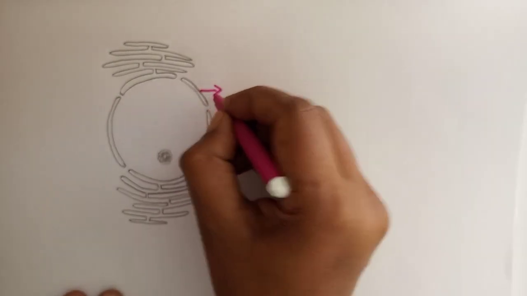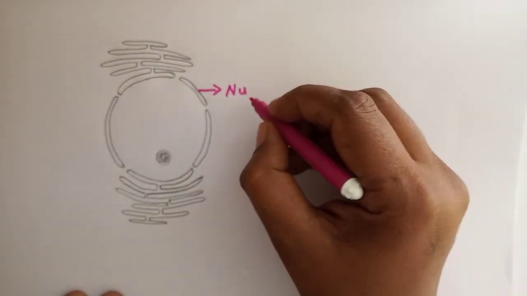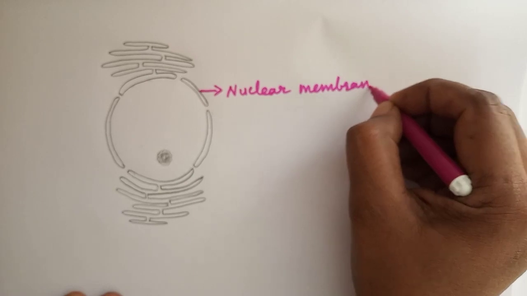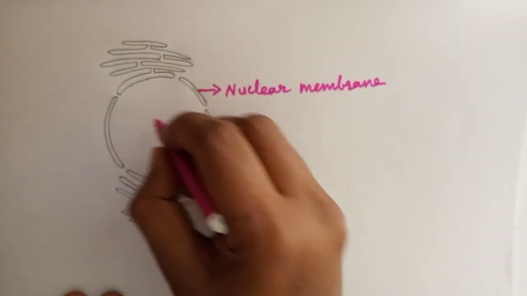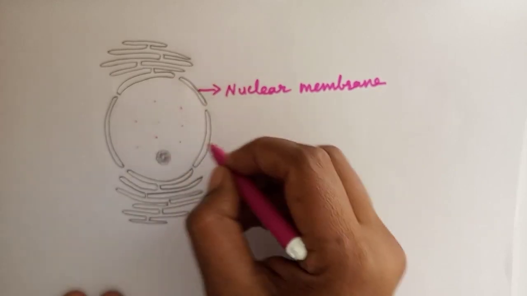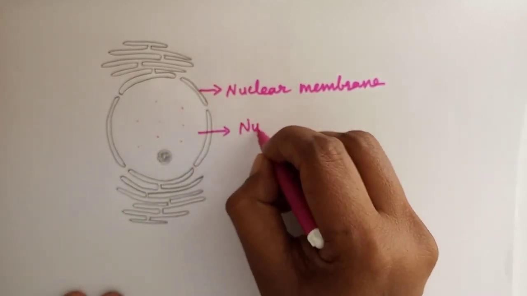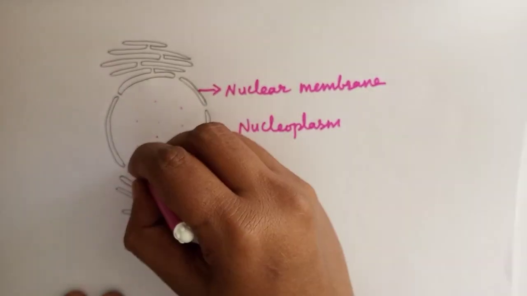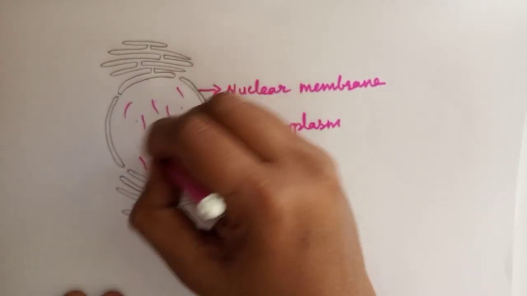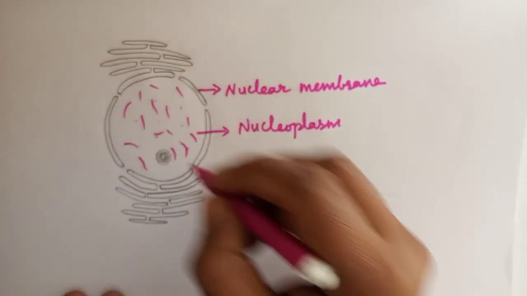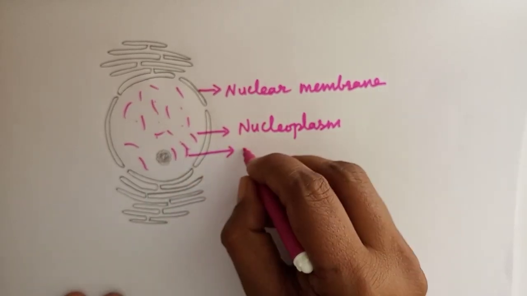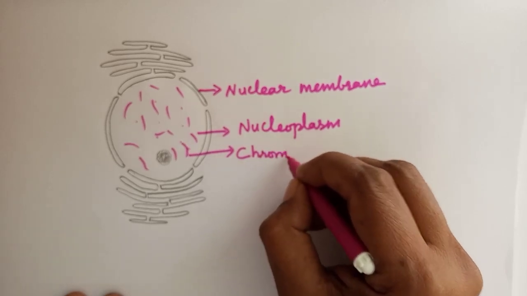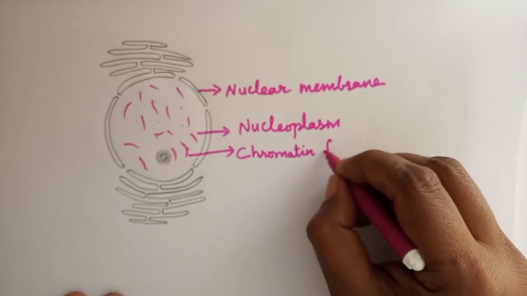Here a fluid-like structure is called nucleoplasm. Then the chromatin network: thread-like structures present inside the nucleus are called chromatin fibers or networks.